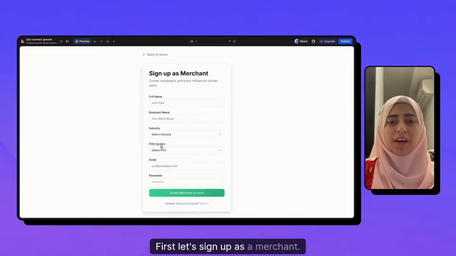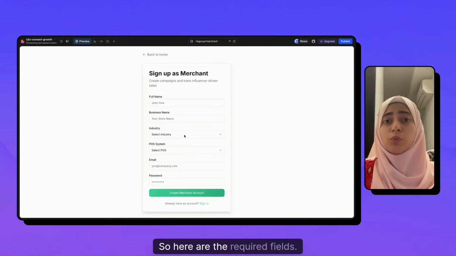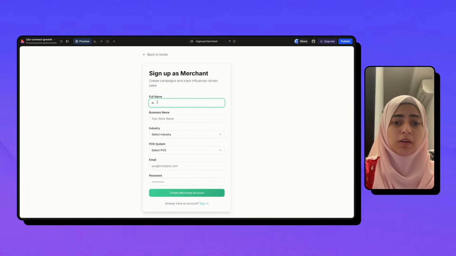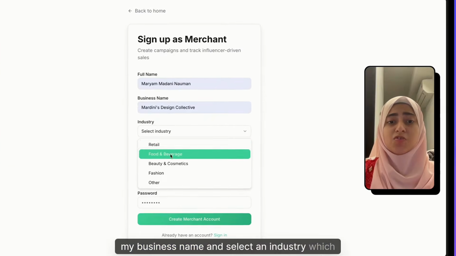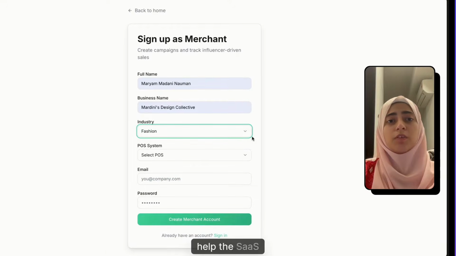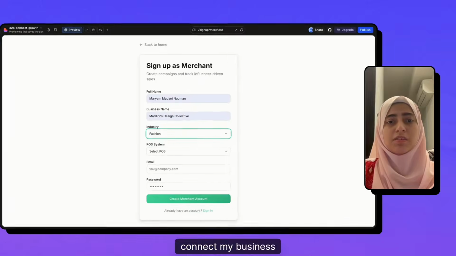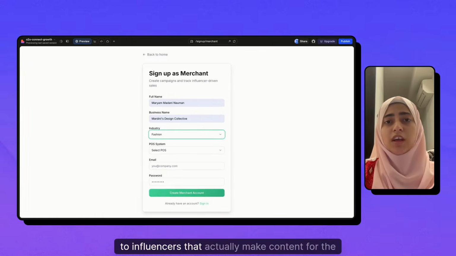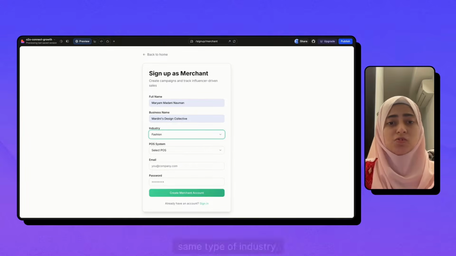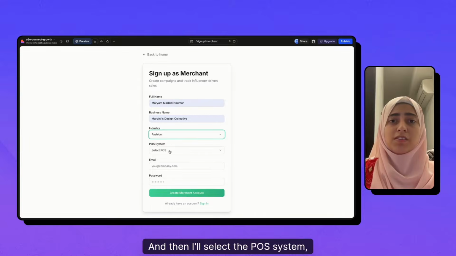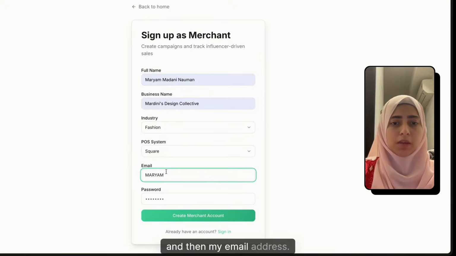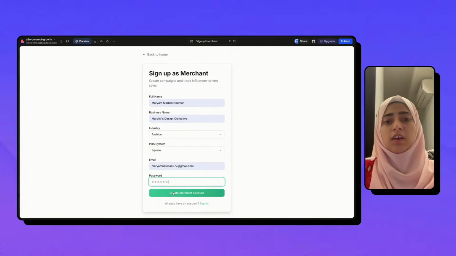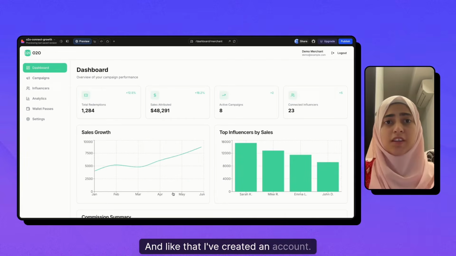First, let's sign up as a merchant. So here are the required fields. I'm going to add my full name, my business name, and select an industry, which would actually help the SaaS connect my business to influencers that actually make content for the same type of industry. And then I'll select the POS system, the checkout system that my business uses, go with Square, and my email address. And like that, I've created an account.